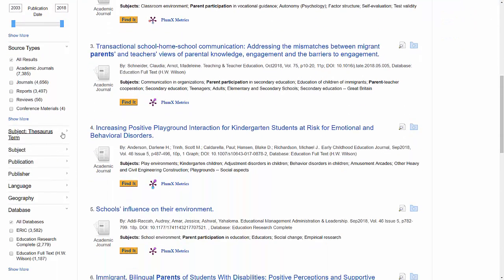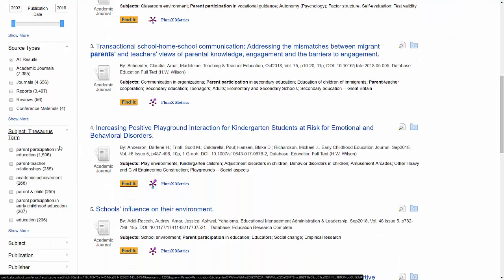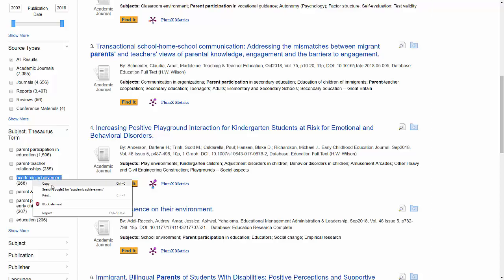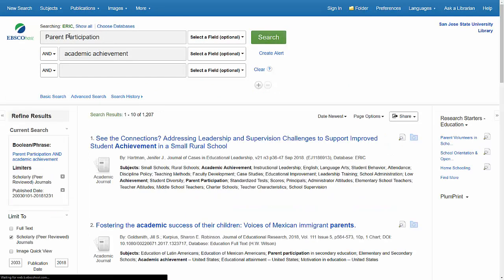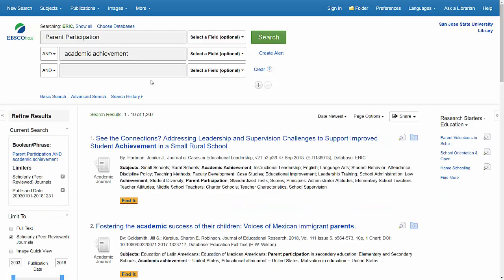Let's just look at some of our thesaurus terms. Parent participation in education, academic achievement. So like I said, this is how the databases talk about grades. So if you wanted to combine some ideas of parent participation and academic achievement, now we're kind of combining those ideas. What's the research that's out there that pulls these two things together?